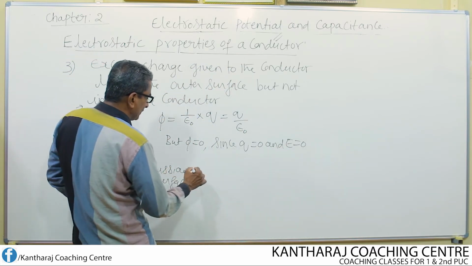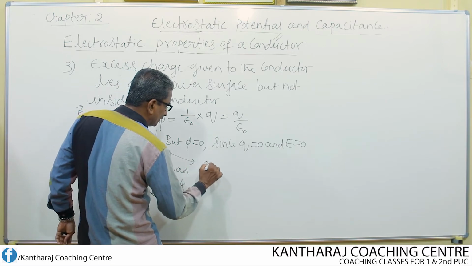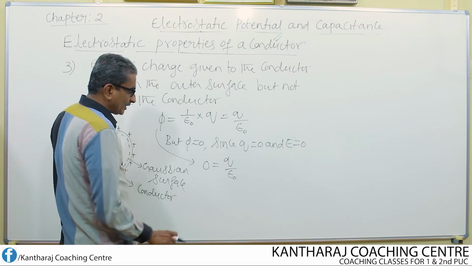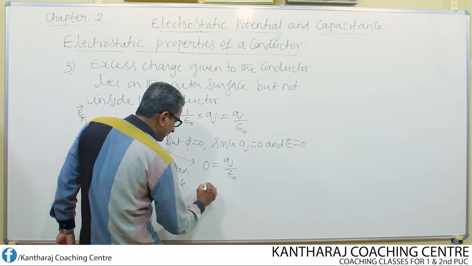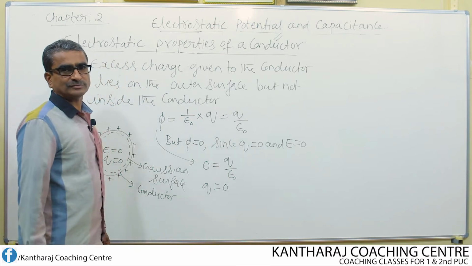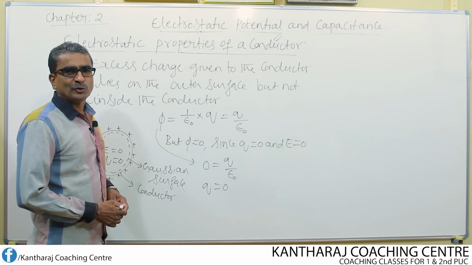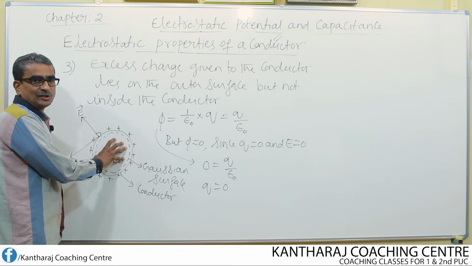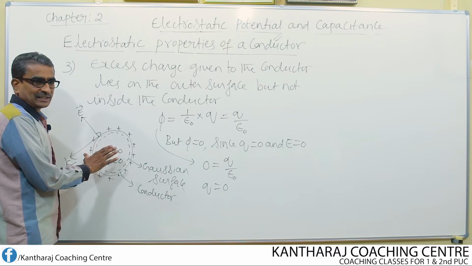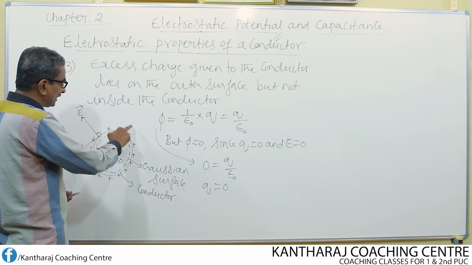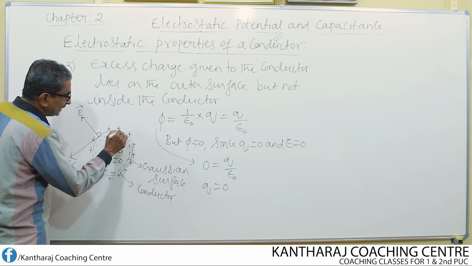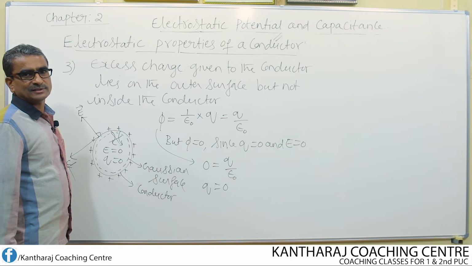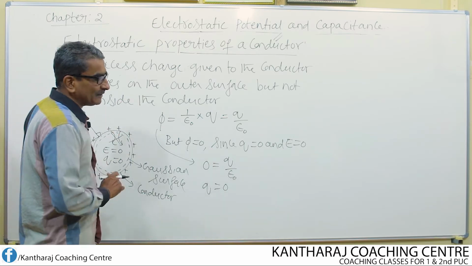So if that's the case, what happens to this equation now? This equation becomes 0 equal to Q divided by epsilon naught. Okay, then cross multiply this. What do we get now? Q equal to 0. Q equal to 0 means net charge inside the conductor is equal to 0. So whatever charge we give to the conductor, that should remain on the outer surface of the conductor. No charge goes into the conductor. So this is how we can explain this property.